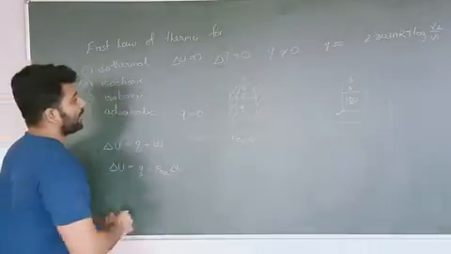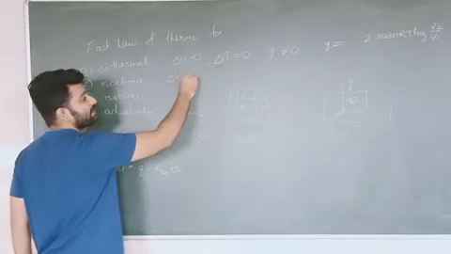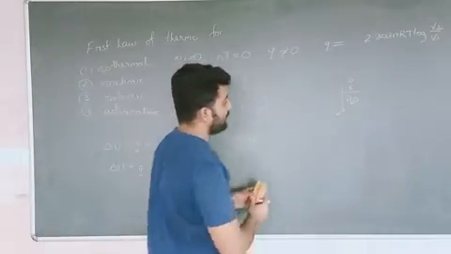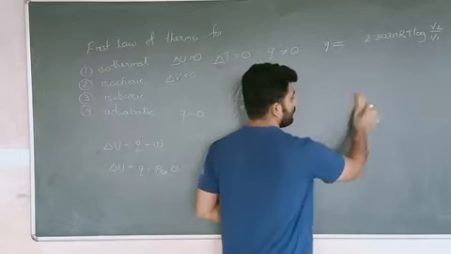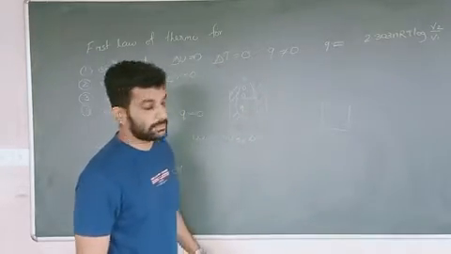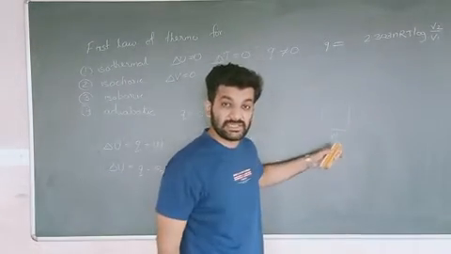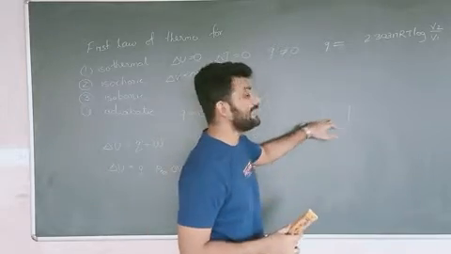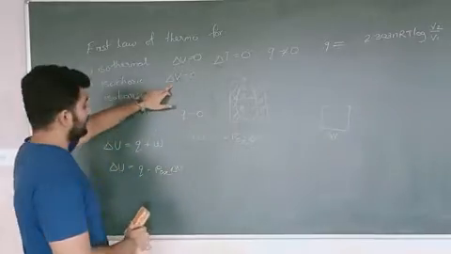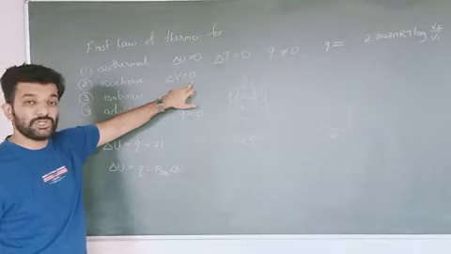In isochoric, what does it mean? Delta V remains constant. There is no change in its volume. Delta V equal to 0. Isochoric means I have a container. This container is completely sealed. I am supplying heat. With increasing heat, volume is not increasing, which means internal energy will change. Correct? So we can say that here delta V is equal to 0, change in volume. In an isochoric process, change in volume is 0.